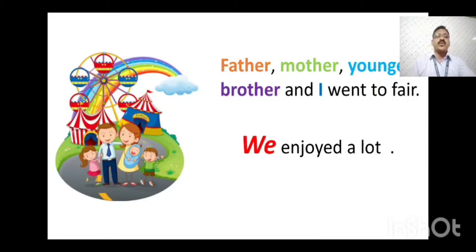Why do we use we here? We is used where you along with any other noun is there. You can use we, meaning including you. If any other noun is there with you, then we have to use the pronoun we in place of those names. We enjoyed a lot, because in this sentence I means you are also there. That's why we have to use the pronoun we.